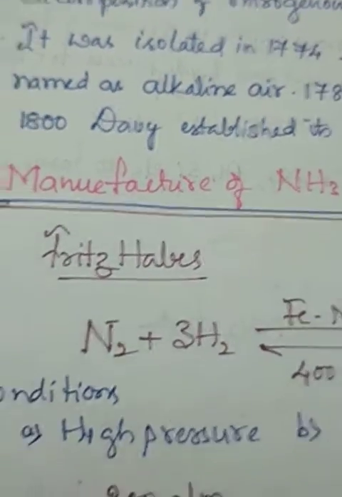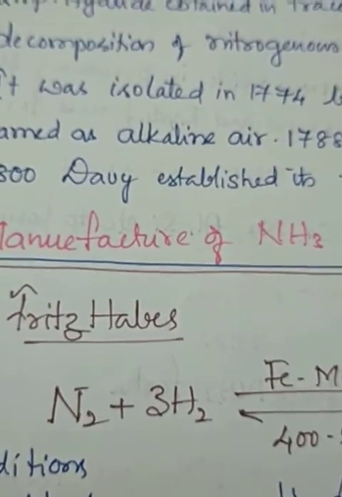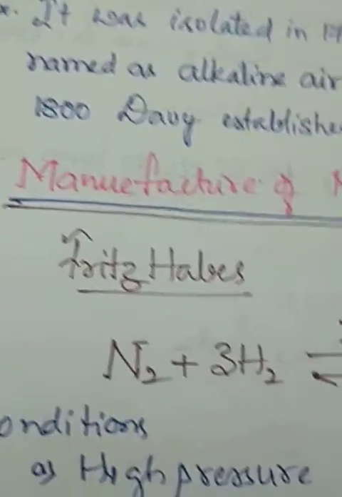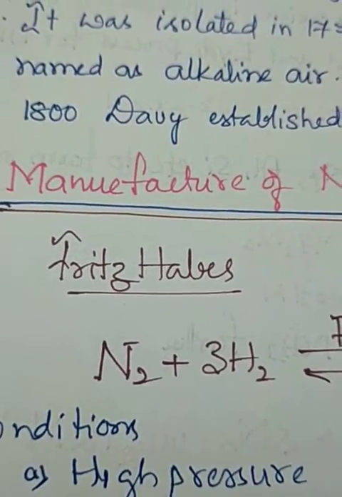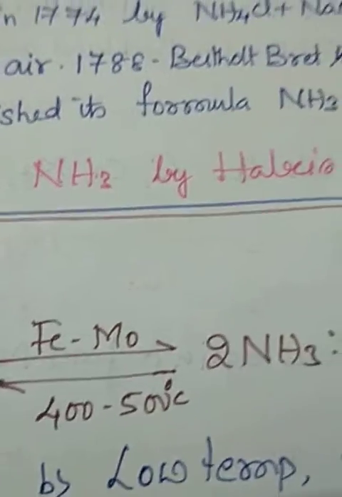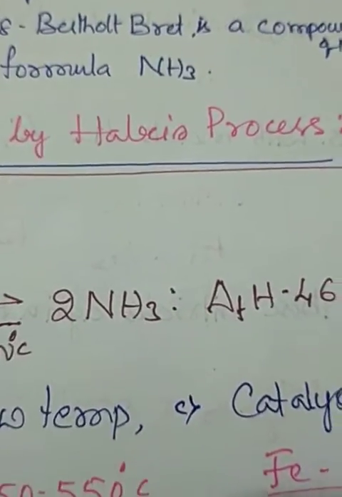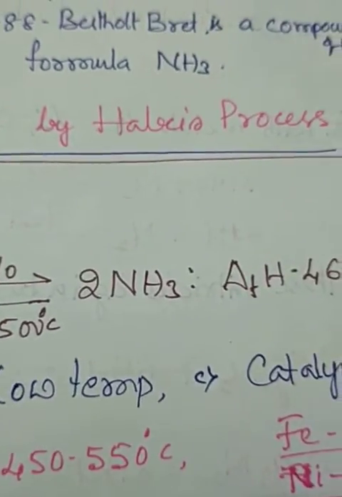Now, the manufacture of ammonia. It is a very important question for the examination. Explain the manufacture of ammonia by Haber's process, and different processes are also there. Here is the manufacture of ammonia by Haber's process. This is a very easy and direct question.